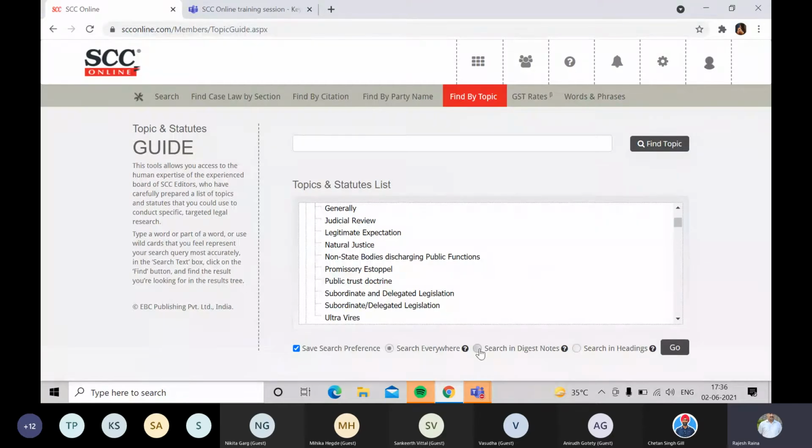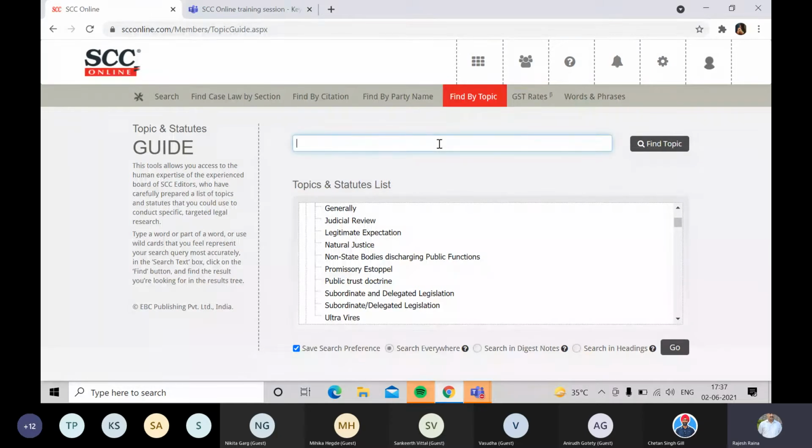By default, it shows me only the pre-selected search in digest notes. But what if I want to see the judgments also, the Supreme Court judgments, the High Court judgments, all of that stuff? I need to then select search everywhere. And if I want to keep it as default, the first option here, save search preference, should be checked, and you will now always get this search everywhere option by default, and whatever you search, it will search through the entire list.